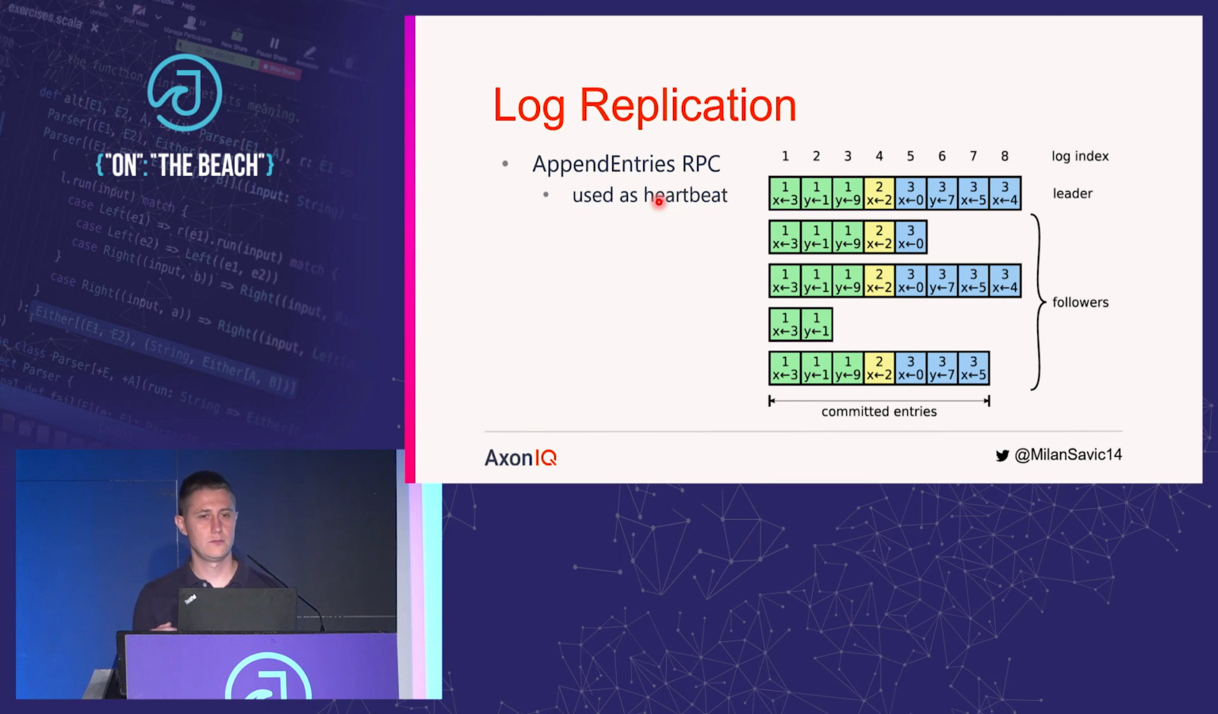In Axon Server, we are using gRPC for inter-cluster communication. That gives us a lot of benefits such as flow control and bidirectional streams. So we can send several append entries and receive only one response per client, right?